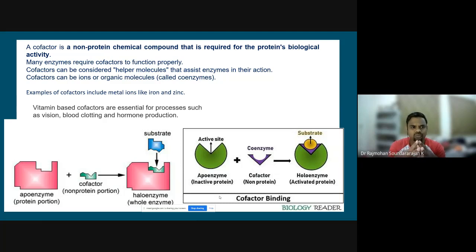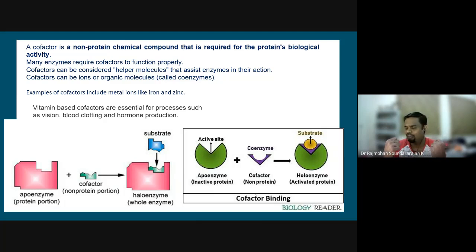Right now, let us look at the mechanism that takes place in the presence of a cofactor, hypothesized as given below. The enzymes which require a cofactor to function well are called apoenzymes. That is, they are inactive proteins. As I said, in its absence, it won't do any work. So these apoenzymes will simply be idle or inactive in the absence of a cofactor. But the moment a cofactor comes in contact with it or gets attached to its surface, they become a holoenzyme, or a whole enzyme. They become complete, right?